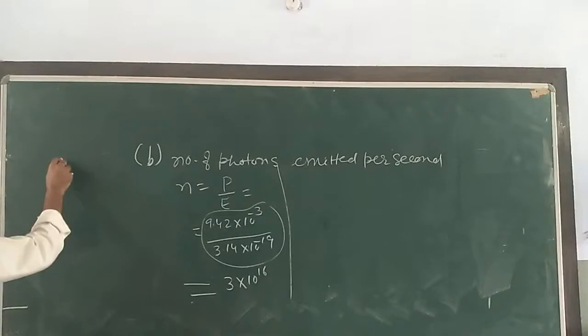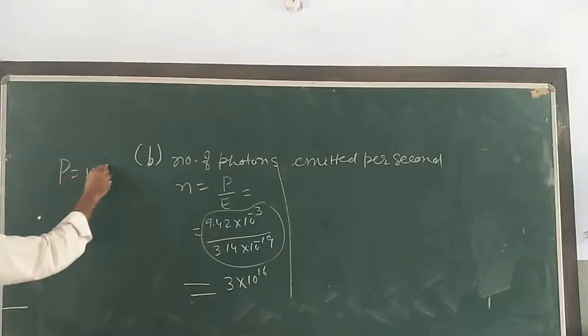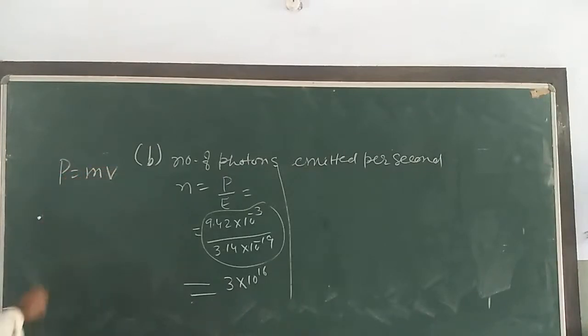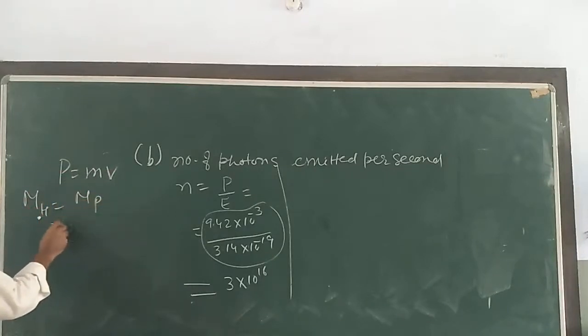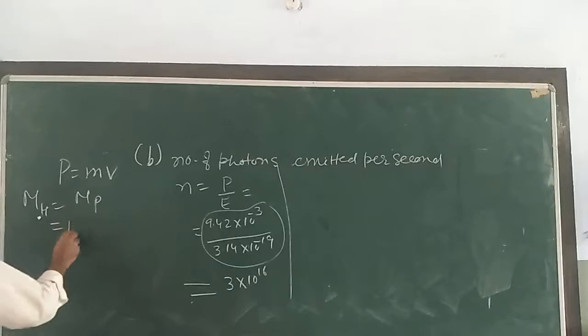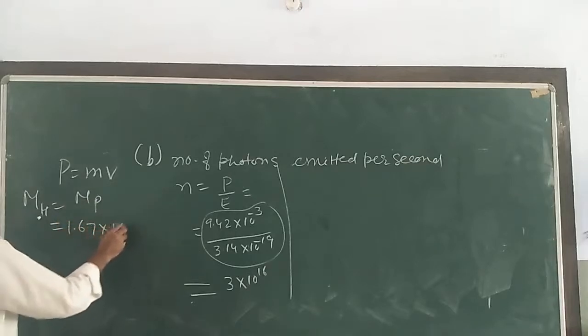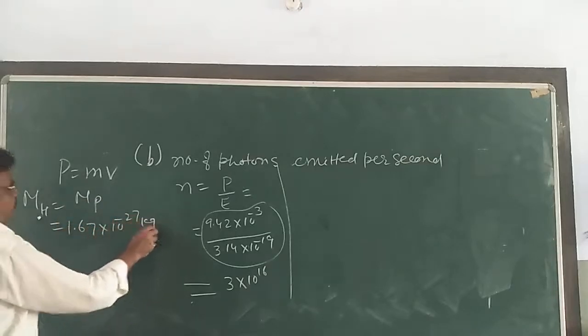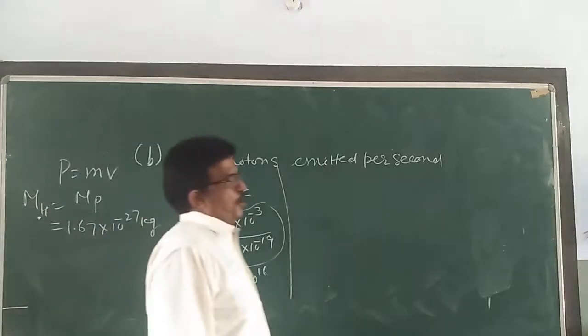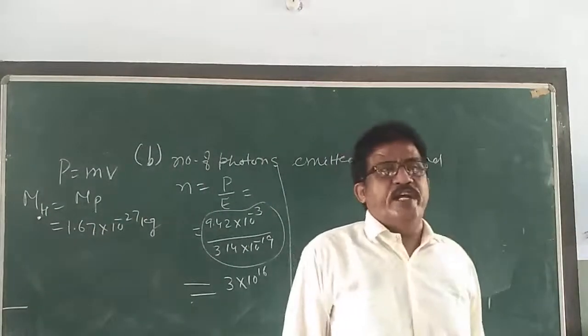We know very well our formula of momentum, that is mv. Mass of a hydrogen atom is equal to the mass of a proton, that is 1.67 into 10 raised to minus 27 kg. Momentum you have, speed you have to find.